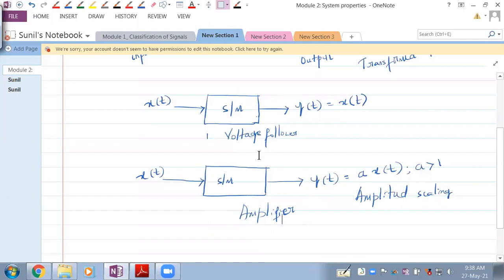Understand that? Now this is what the system is, and this is the relation between the output and input of the system. So did you get the fair idea now? So what is the system doing? The system is transforming input to some other form or the required form, except for a voltage follower.